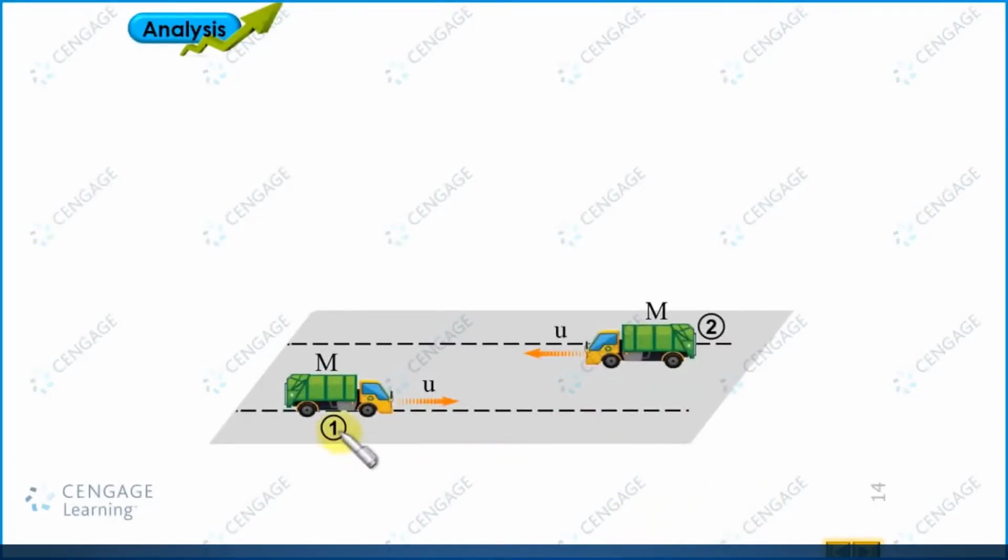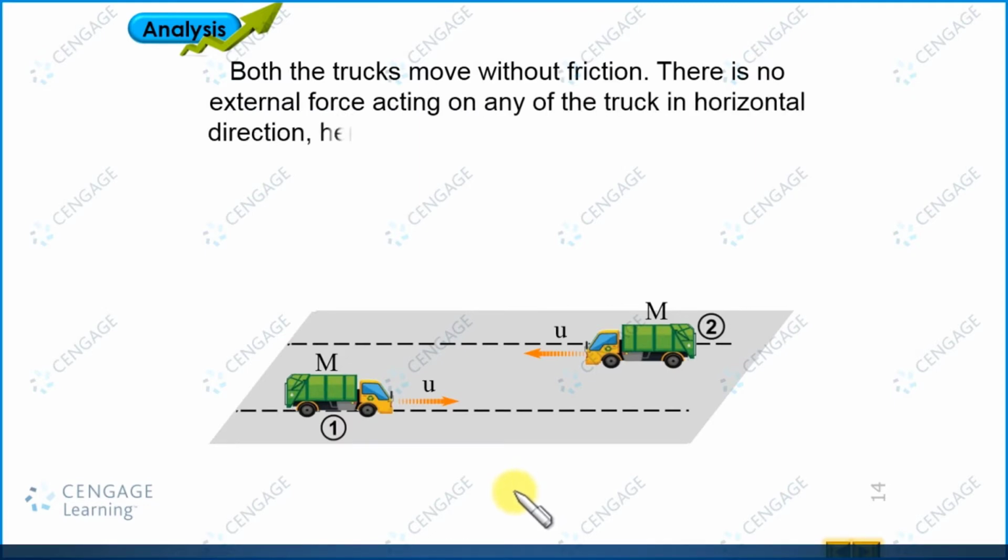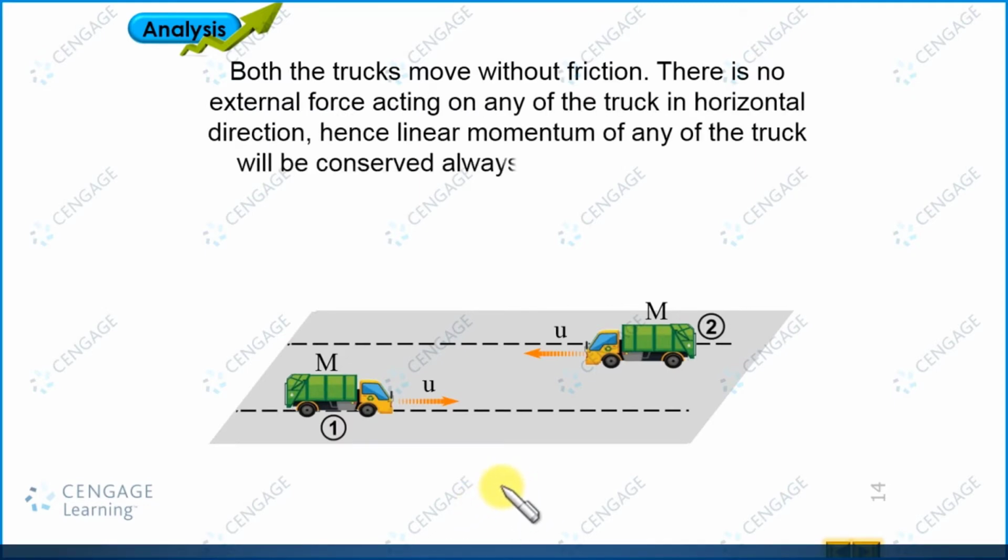This is the situation. Now let us analyze the types of forces acting on the system. It is given there is no friction anywhere. That means there is no external force acting on either track in the horizontal direction. Both tracks move without friction, so the linear momentum of each track will be conserved in the horizontal direction. Now let us analyze what happens when they exchange the bag.